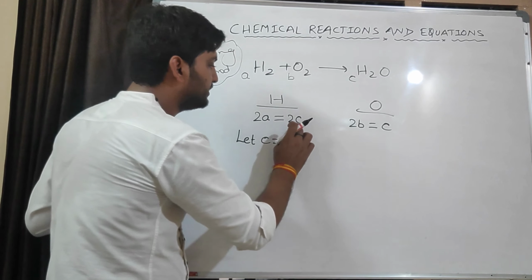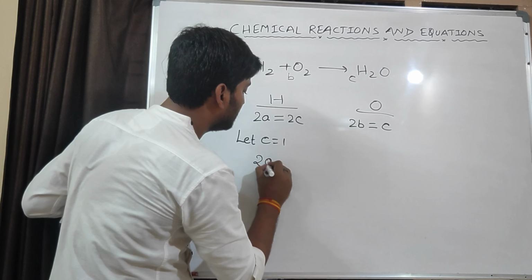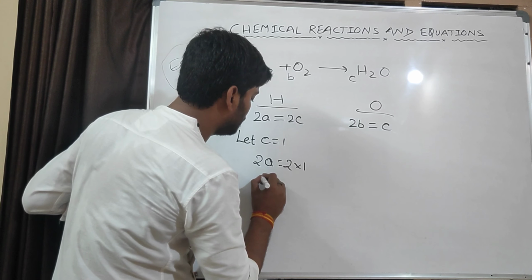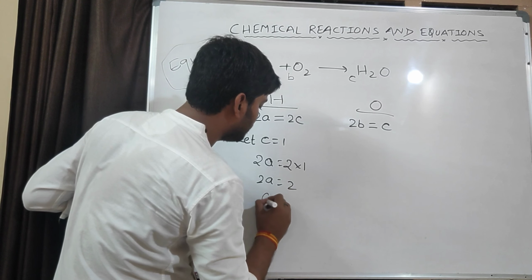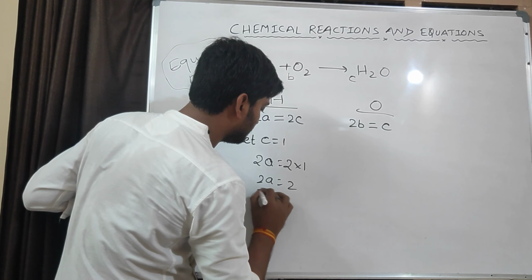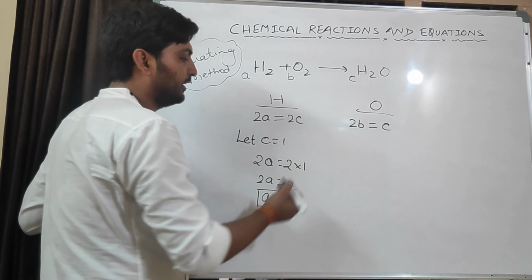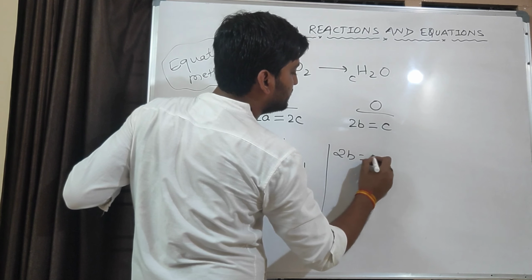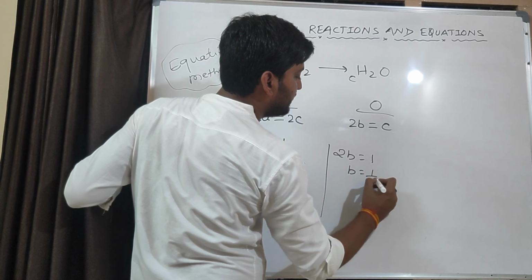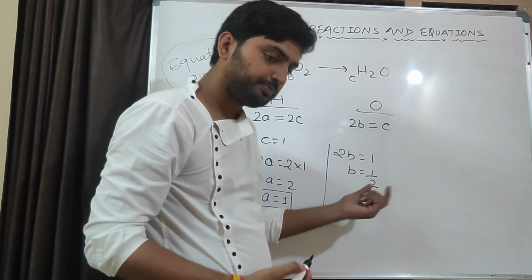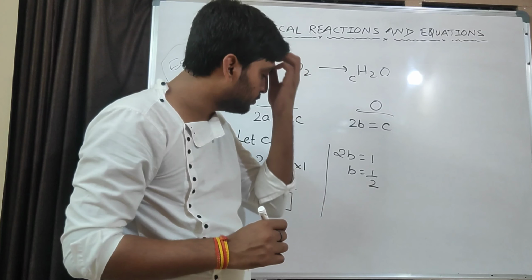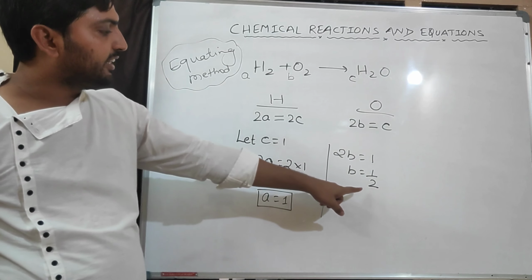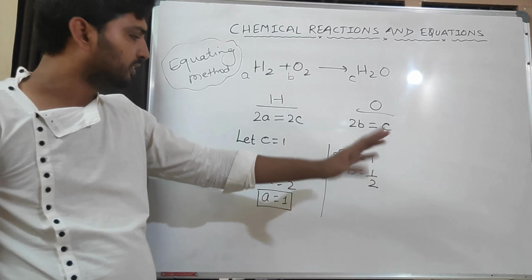Putting the value of C here, we get 2A is equal to 2 into 1. So 2A is equal to 2, therefore A is equal to 1. A is also equal to 1. Now we will put the value of C here. So 2B is equal to 1, so B is equal to 1 by 2. Here it is in fraction, no problem.